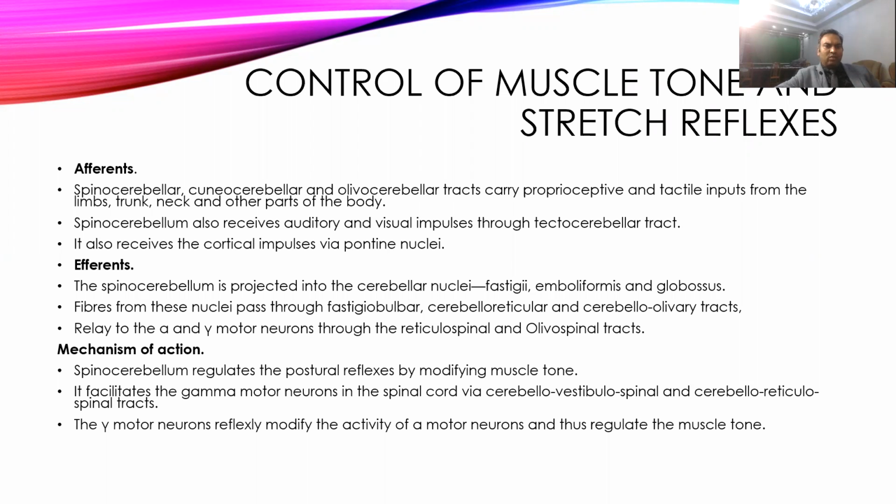These outputs go through the cerebelloreticular fibers and cerebello-olivary tracts, and relay on alpha and gamma motor neurons, decreasing their activity and trying to reduce the tone. Whenever the excitement occurs, this activity is reduced, and that will increase the tone. When the excitement is low, it increases the activity of the gamma motor neuron, and that will reduce the tone.